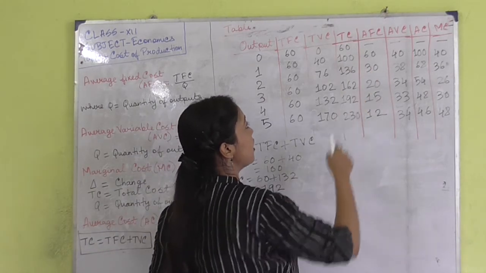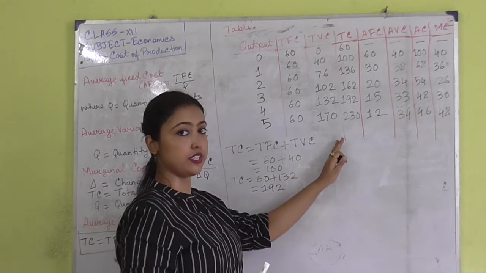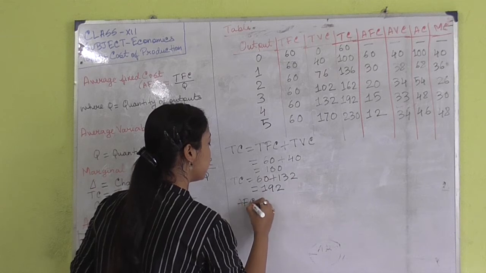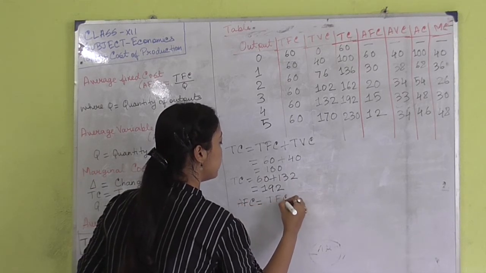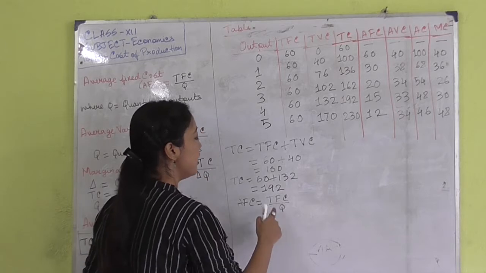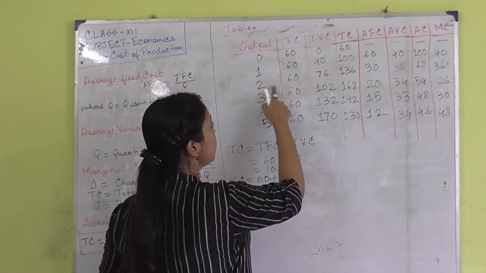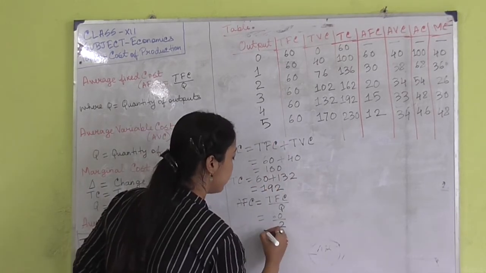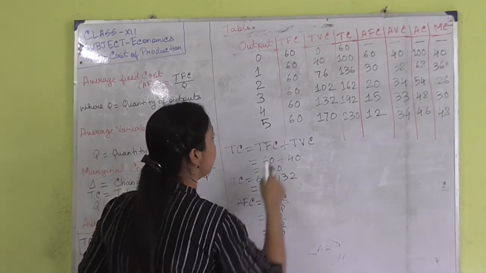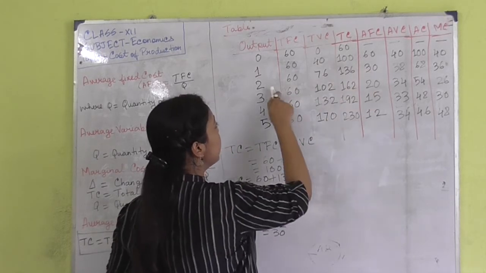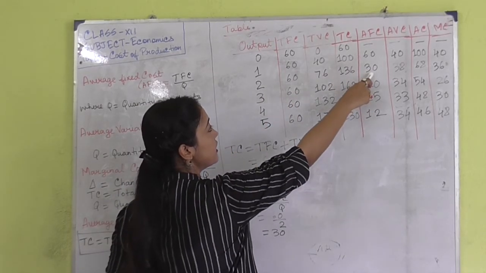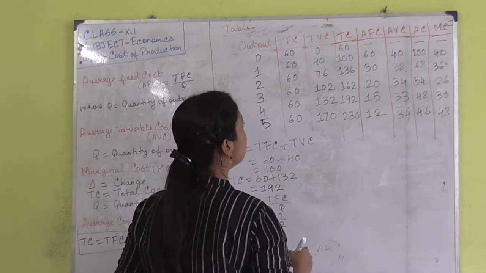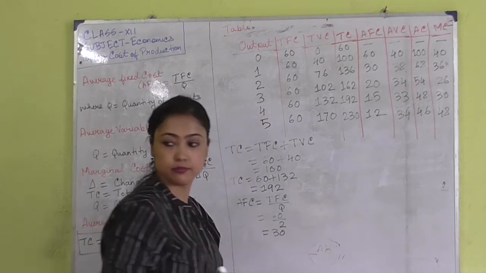Next is average fixed cost. I have already shown you how to derive the total cost. Now I will show you how to derive the average fixed cost. We all know that average fixed cost is equal to total fixed cost, TFC, divided by quantity of output. You can see when the level of output is 2, the total fixed cost is 60. So if we divide it by 2, we get 30 as our average fixed cost. You can see that when the level of output is 2, the average fixed cost is 30. In this way you have to derive the average fixed cost. Next, I am showing you another.